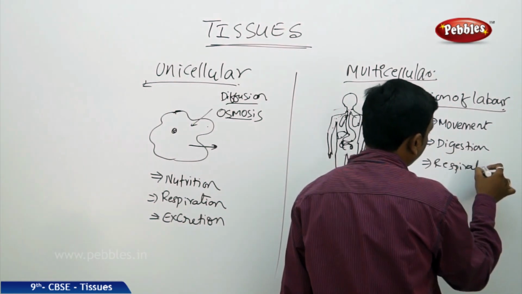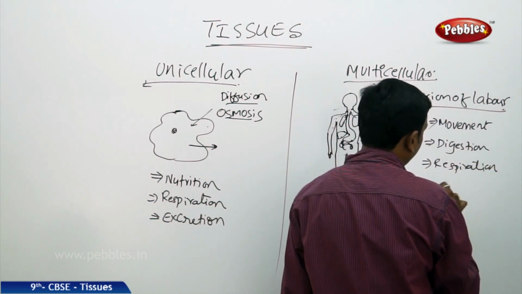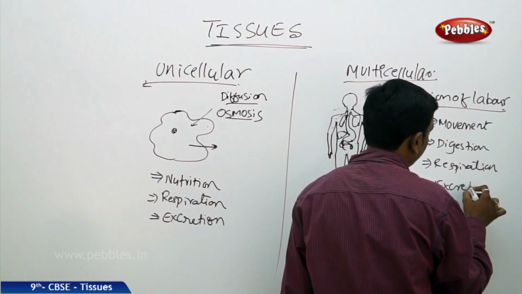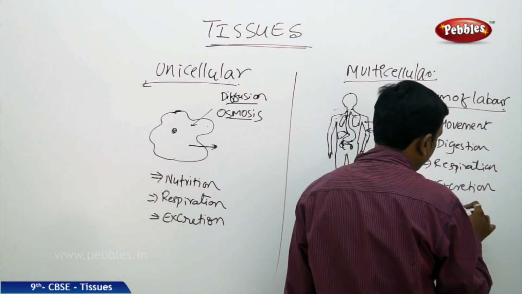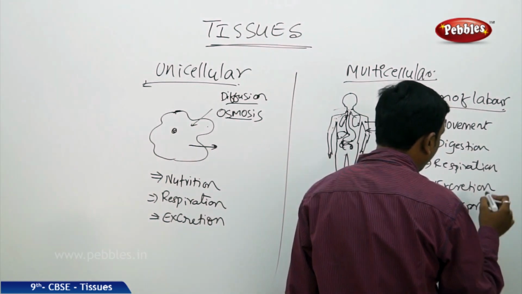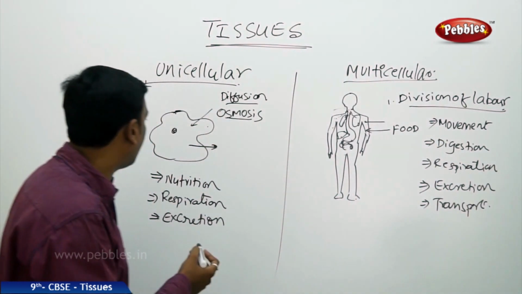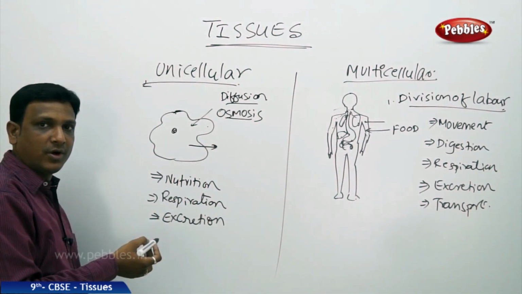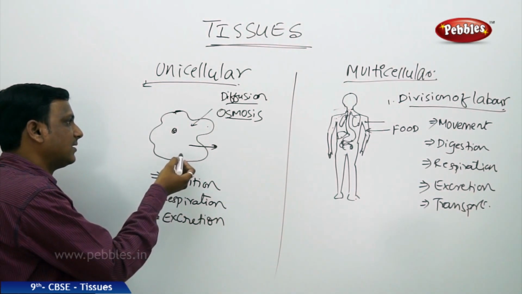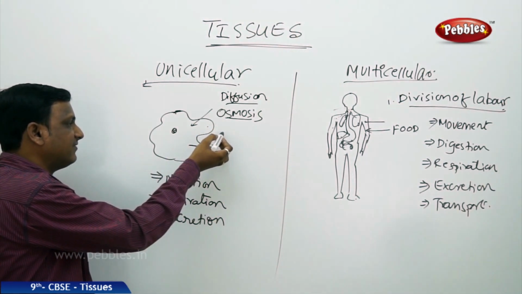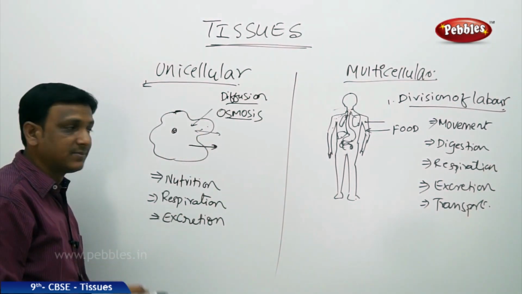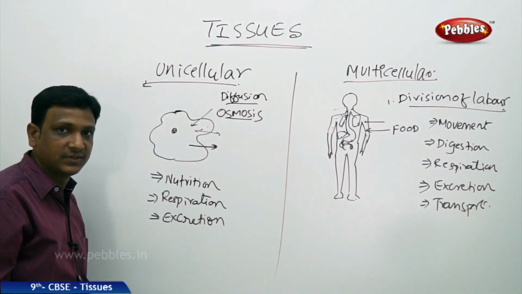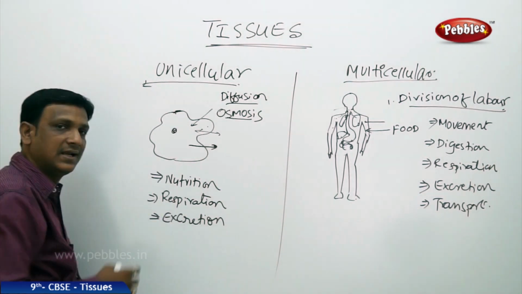respiration, excretion, and more important, transportation, because transport is very important. In the case of an amoeba, transport is not so important because it is only one cell. The materials are available in the vicinity. Simply they can diffuse in and out. There is no special system required to transfer. Where would they transfer? The whole organism itself is a single cell.